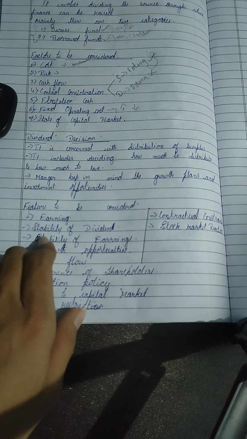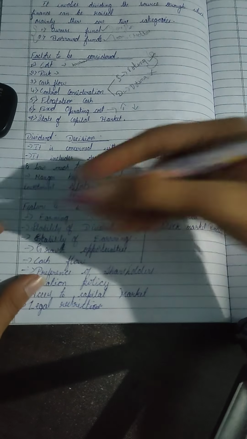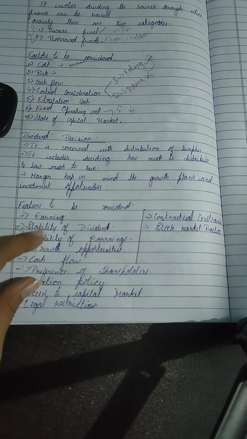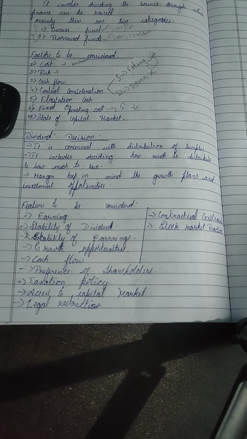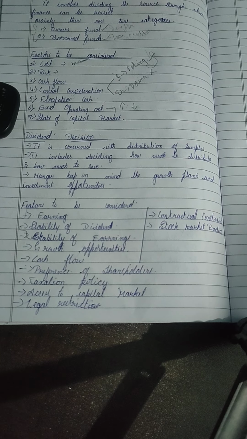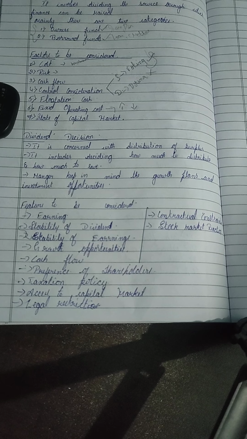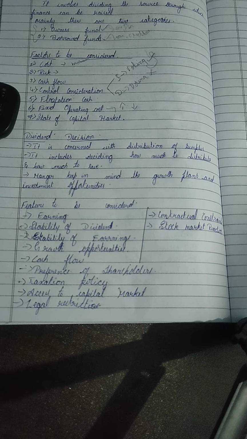This is the same point, similar points: stability of dividend and stability of earnings. Next, the fourth point is growth of opportunities. Growth of opportunity I have already explained. In the future we may get a growth opportunity, so at that time we must have some amount saved, and we must think about that also.